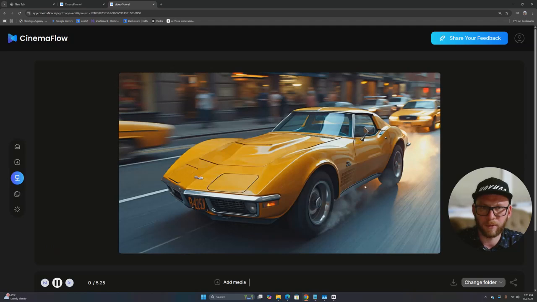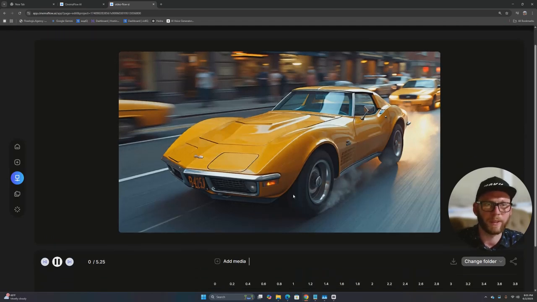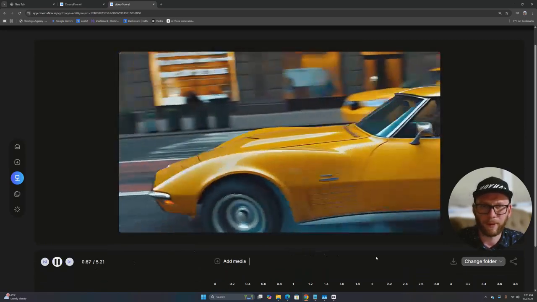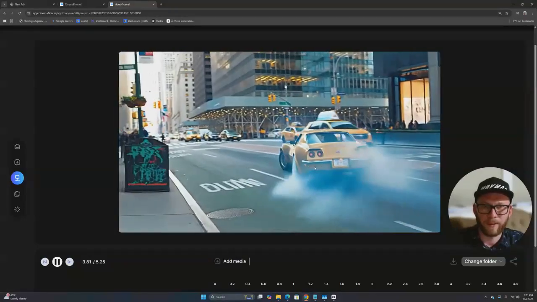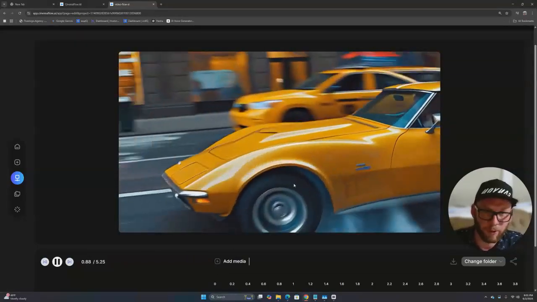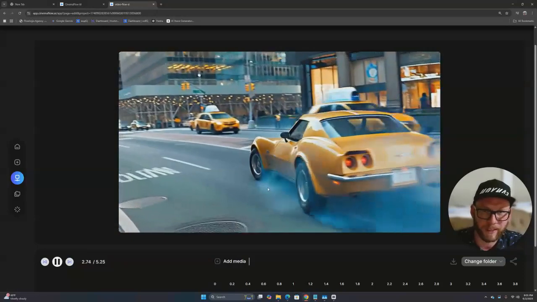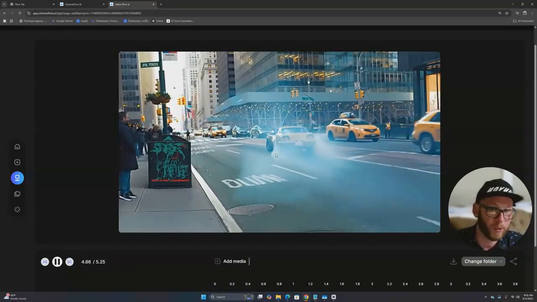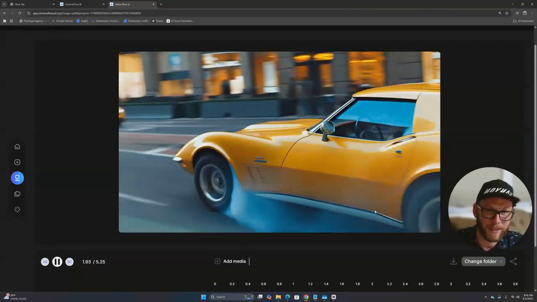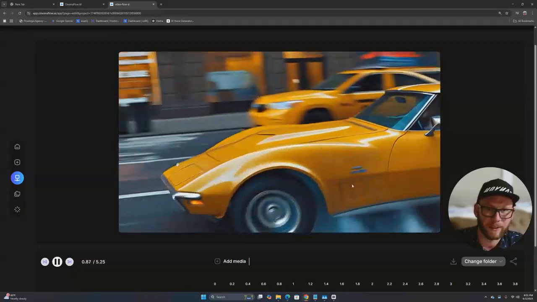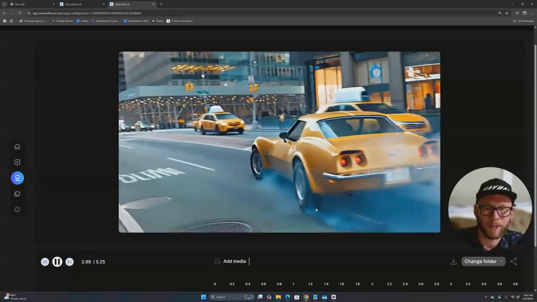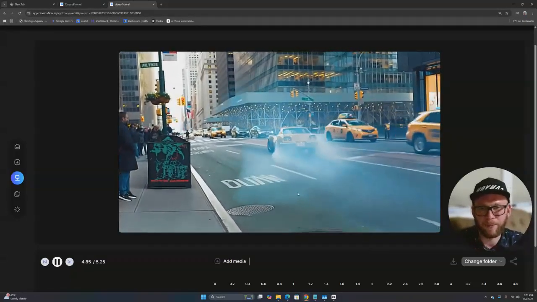Look at this one. This is a Corvette. Now look at the video closely. Just look at it, right? The AI thinks the Corvette is front wheel drive because the front wheels are spinning and you see smoke coming out. But it is rear wheel drive, and then the AI realized it's rear wheel drive. Now smoke is coming out from the rear wheels, like it's supposed to. It's pretty interesting. I'm sure this is something you can edit.